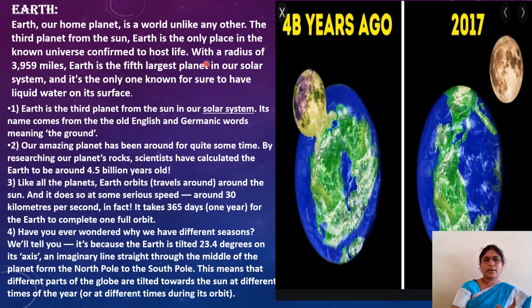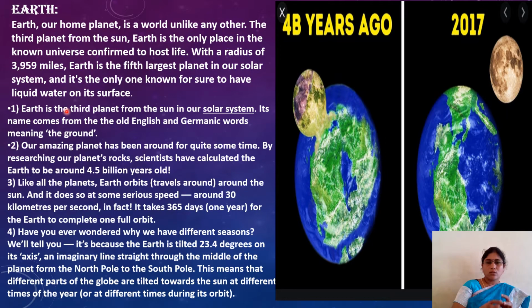The radius of our Earth is 3959 miles, and Earth is the fifth largest planet in our solar system, after Jupiter, Saturn and the others.